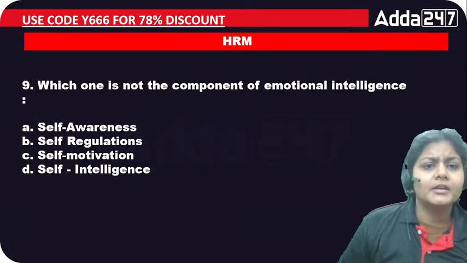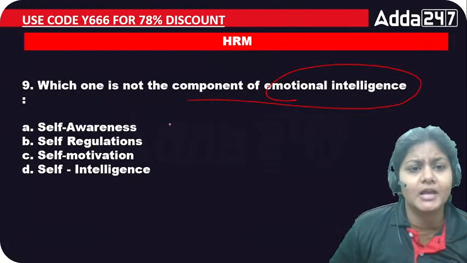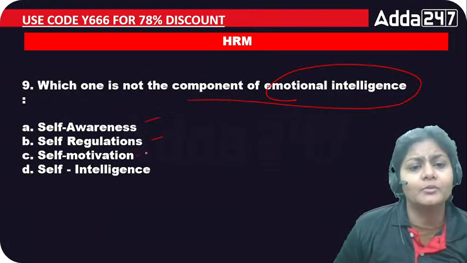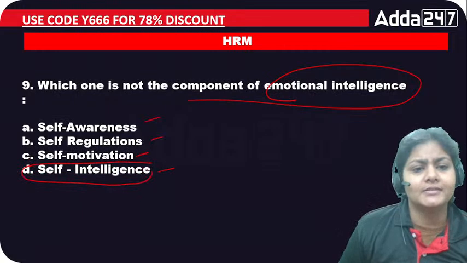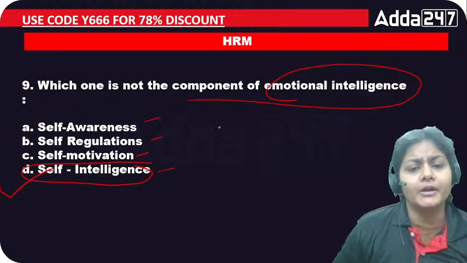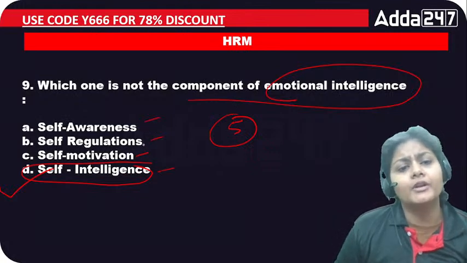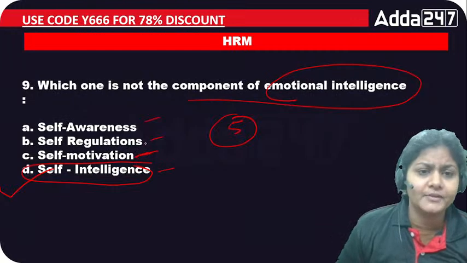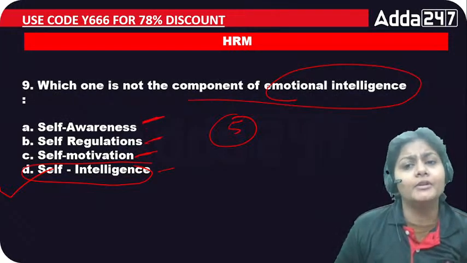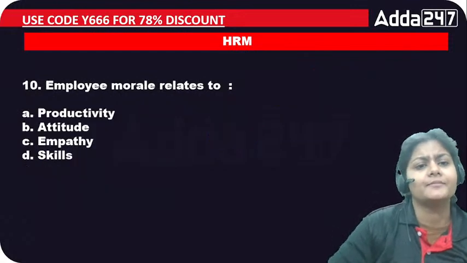That question is repeated. Which one is not the component of emotional intelligence? Self-awareness, self-regulation, self-motivation, self-intelligence. The right answer here is self-intelligence, right? That is not the component. We have the 5 components in EI: self-awareness, self-regulation, empathy, self-motivation, and social skills. These are the 5 components which we have in the EI. So the right answer here is self-intelligence.